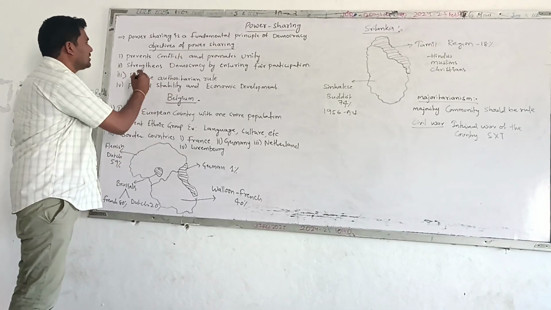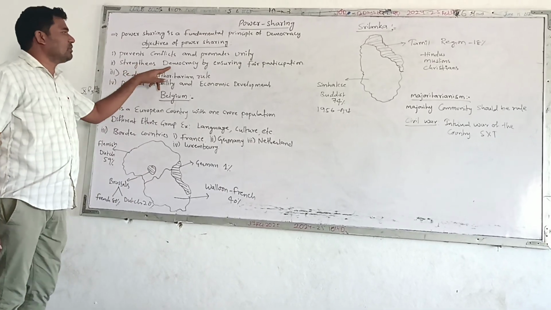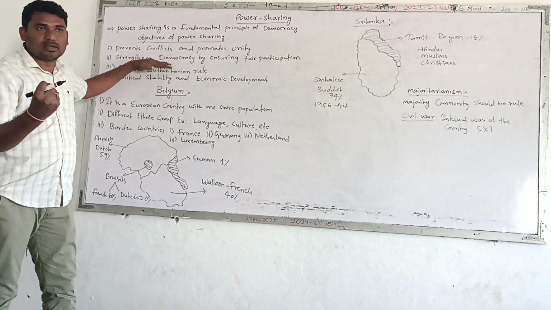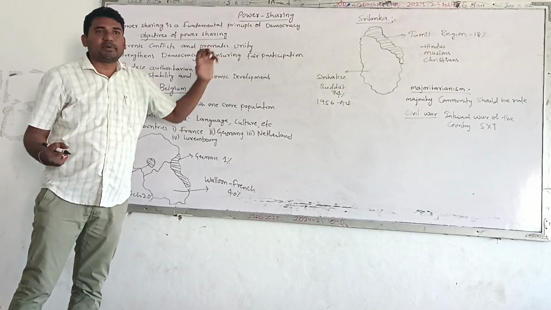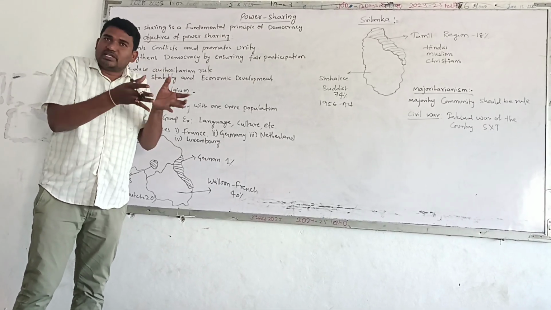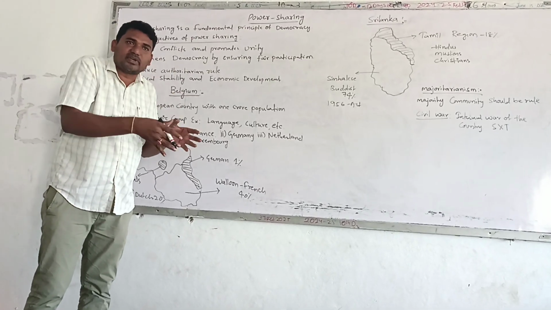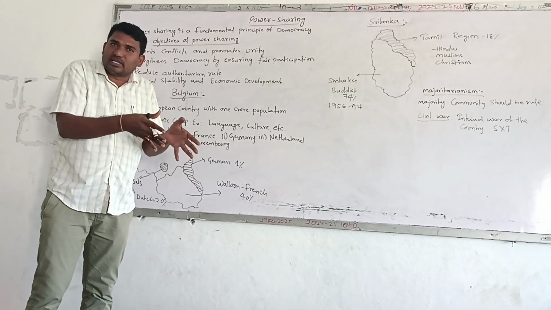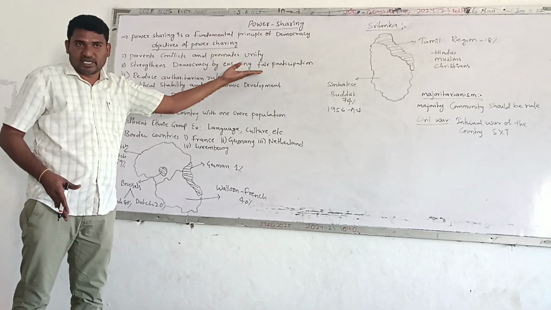Now coming to strengthening democracy by ensuring fair participation. Strengthening democracy means that if you share the power, the democracy becomes very strong, and every individual participates in the democracy. For example, at the rural level, the village level, we have panchayat raj elections. The people participate and are involved in decision making. At the state level also we have the government, and people are involved in decision making. So people's participation is very good in power sharing areas.